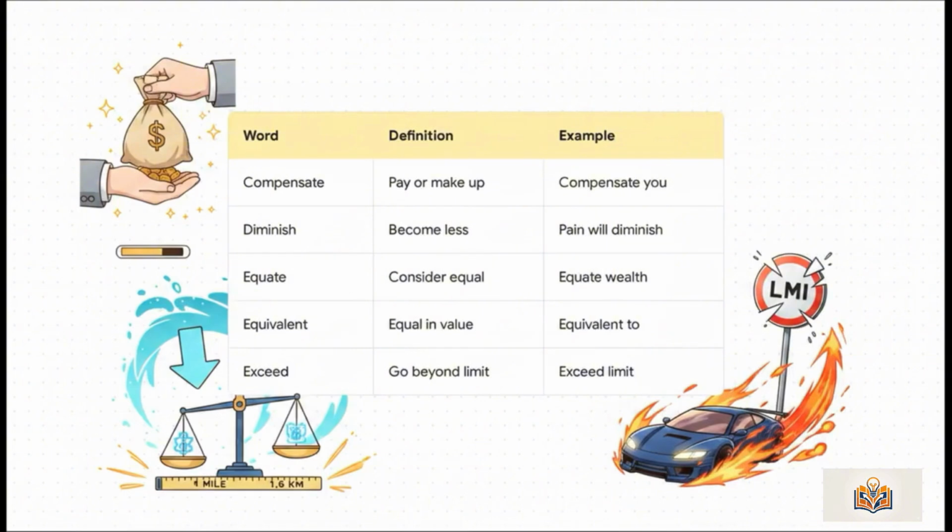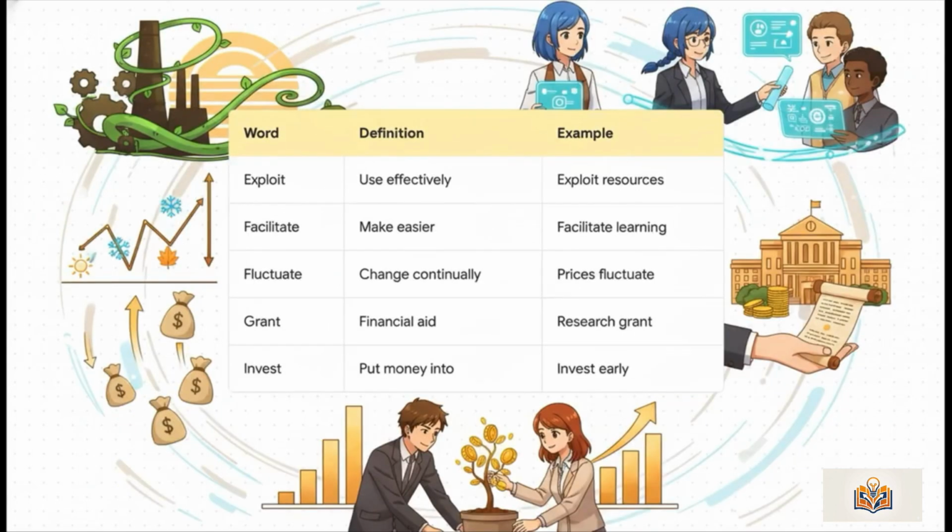Equivalent means equal in value or function. 1 mile is equivalent to 1.6 kilometers. And exceed, well, that's to go beyond a limit. Simply put, do not exceed the speed limit. Okay, let's tackle our next group.